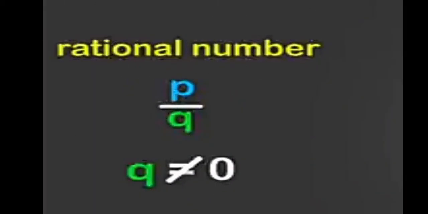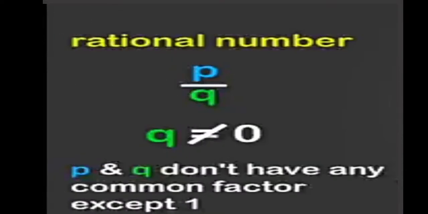Any rational number can be expressed in the form of P by Q, that is in fraction form. The only restriction is Q should not be equal to 0, and P and Q don't have any common factor except 1. That is when the fraction is in its simplest form.